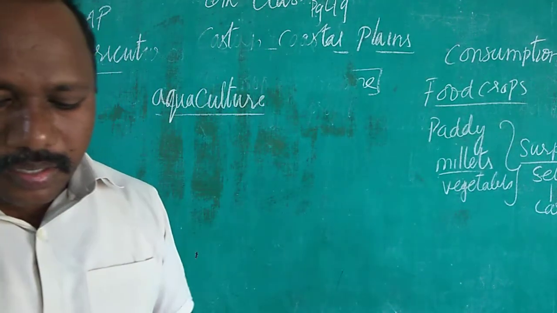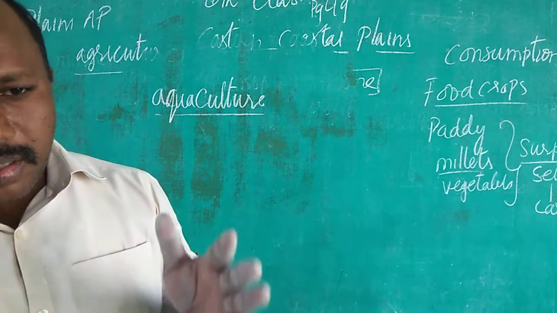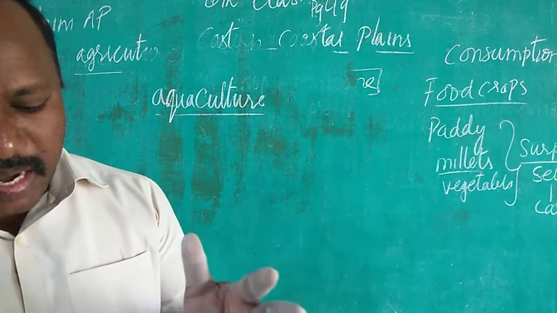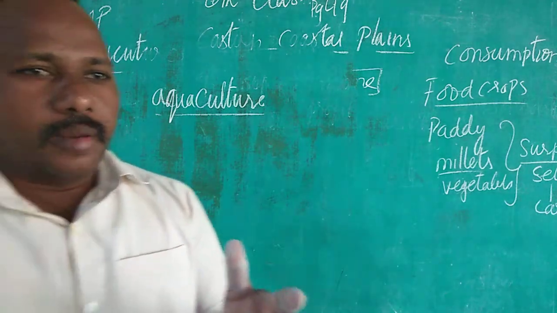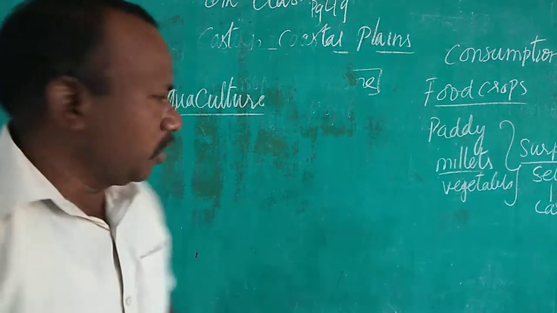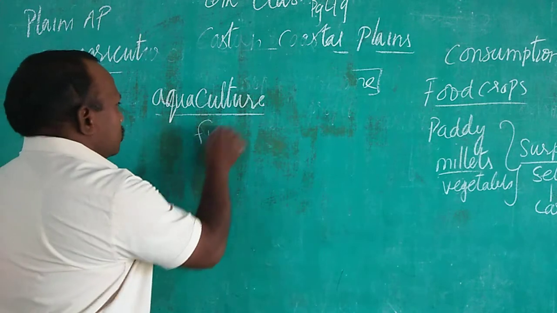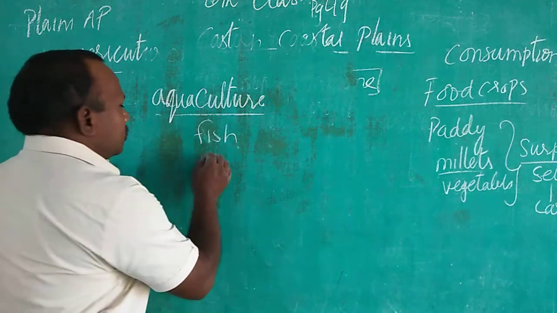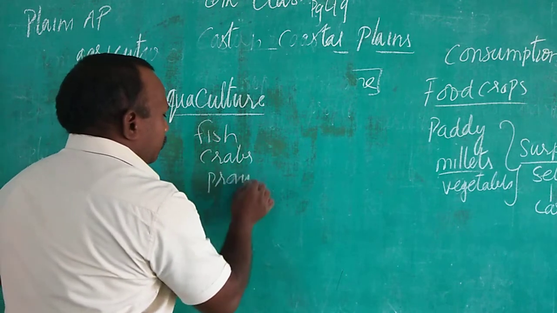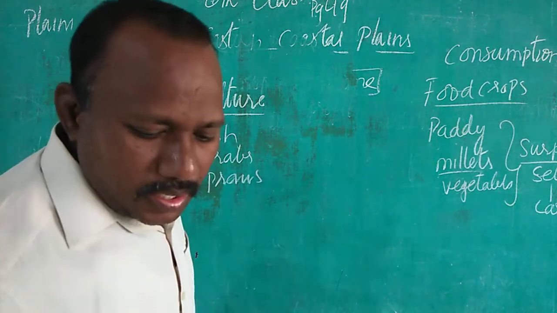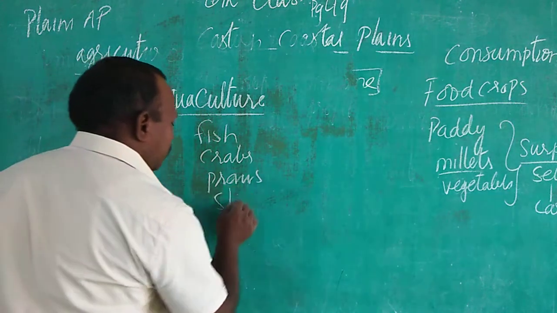Here, children, what are the animals we rear there? ఏటిని మనము పెంచుతాం అక్కడ. One is fish, prawns, crabs, and shrimp.